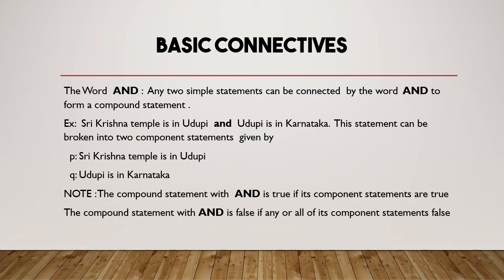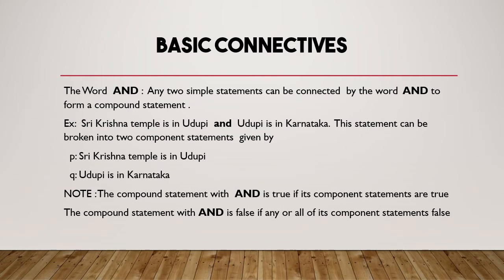Now this compound statement, if I break it, you will get two component statements. This statement can be broken into two component statements. The first component is Sri Krishna temple is in Udupi and the second component is Udupi is in Karnataka. So these two components form a compound statement. So this is a very important thing, though it looks very silly. Mathematicians found something new in this.